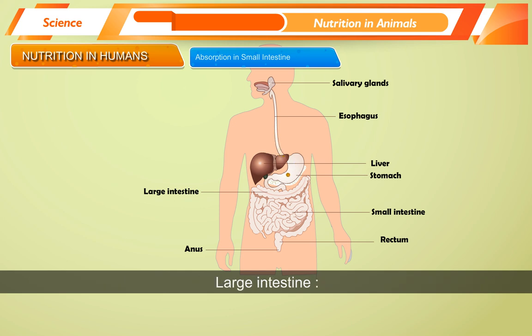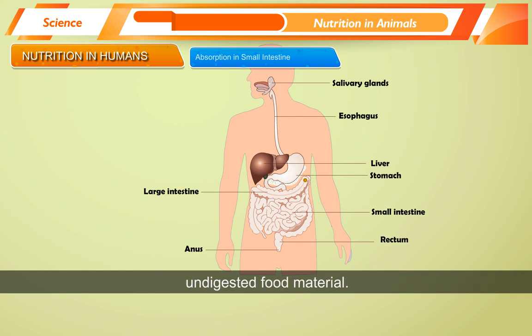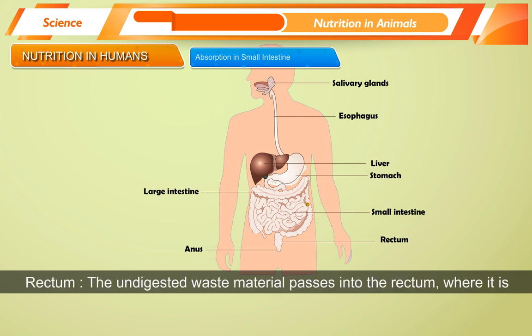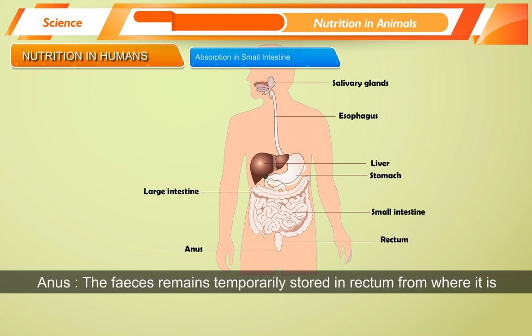Large intestine. Large intestine has no digestive function. It helps in absorbing water from the undigested food material. Rectum. The undigested waste material passes into the rectum, where it is stored as semi-solid feces. Anus. The feces remain temporarily stored in rectum, from where it is removed from time to time by an opening called anus.